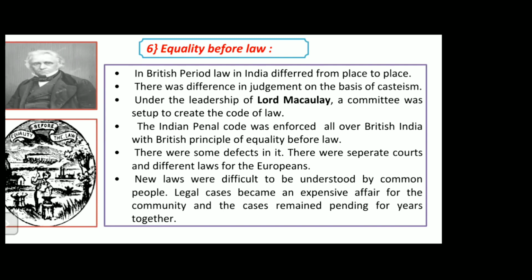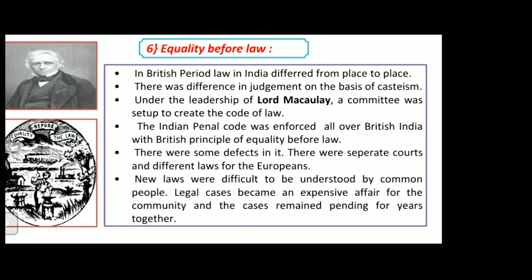So what he did is a new committee was set up. Why did he set it up? So that the law should be equal for everyone and in every place. So in case of religion, caste, anything, the law will be the same for everyone. That was his main intention.